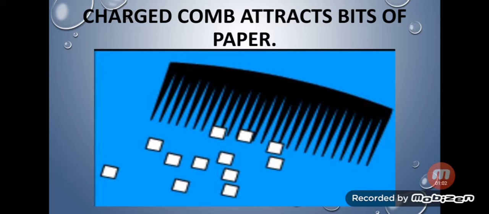So we can say that on rubbing the plastic comb with our dry hair, the plastic comb develops electric charge due to the friction. The charged comb then exerts an electrostatic force on the tiny pieces of paper and it attracts them. The electric charges which appear on a comb are the static electric charges.